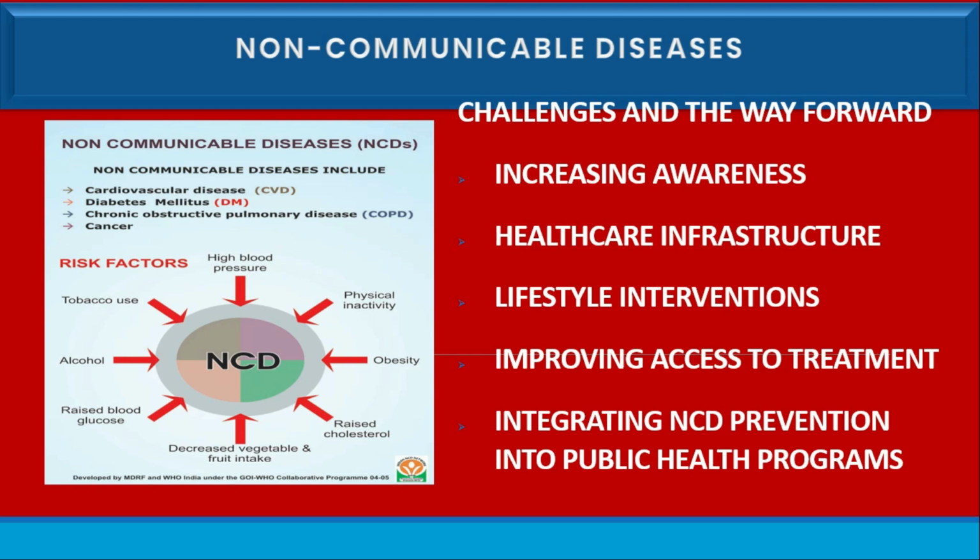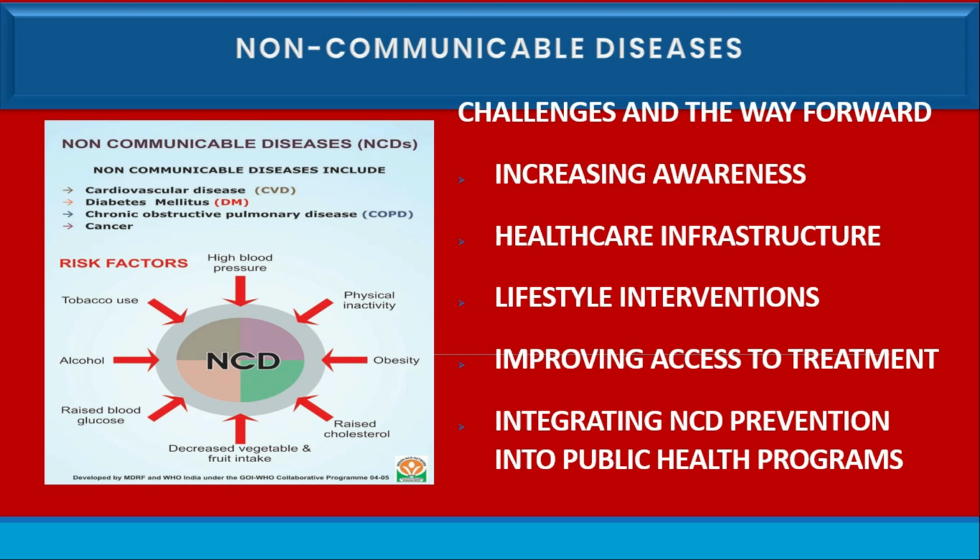And also strengthening healthcare infrastructure, particularly for early diagnosis and chronic disease management, is essential for improving outcomes. We also need lifestyle interventions, that is, public health initiatives promoting healthier lifestyles such as physical activity, healthy eating, and smoking cessation should be prioritized. And we need improved access to treatment, ensuring access to affordable and quality treatment for NCDs and effective management of the disease. These include improving healthcare infrastructure, expanding the reach of specialized care, and addressing financial barriers to treatment.